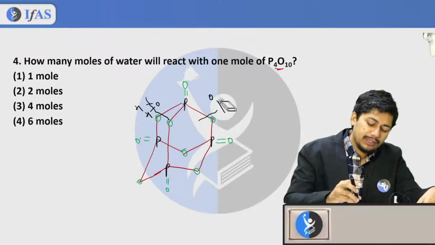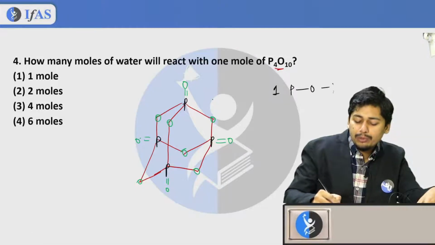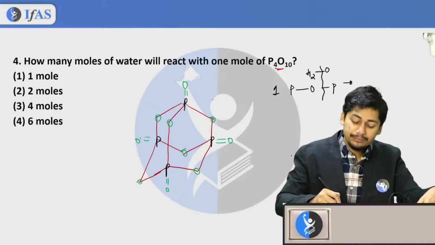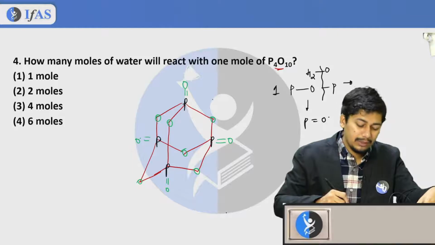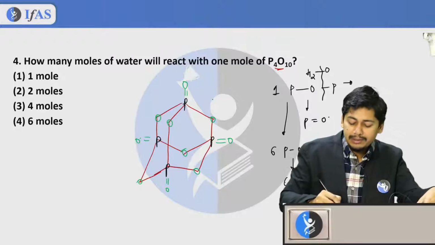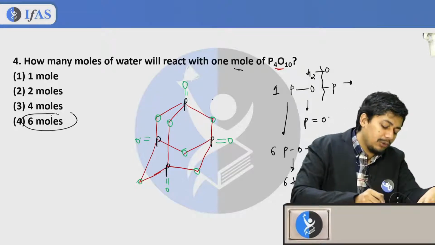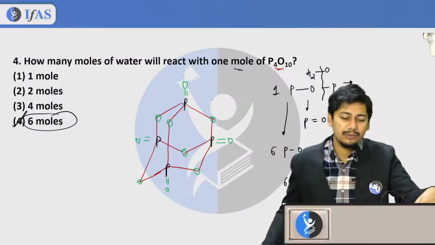If you see here, how many P-O-P bonds are present? For one P-O-P bond to be broken, you will need one molecule of H2O, so that you will get P double bond O like this. There are 6 P-O-P bonds, so you need 6 H2O molecules. So for 1 mole of P4O10, you will need 6 moles of water. Therefore option 4 is going to be the correct answer.